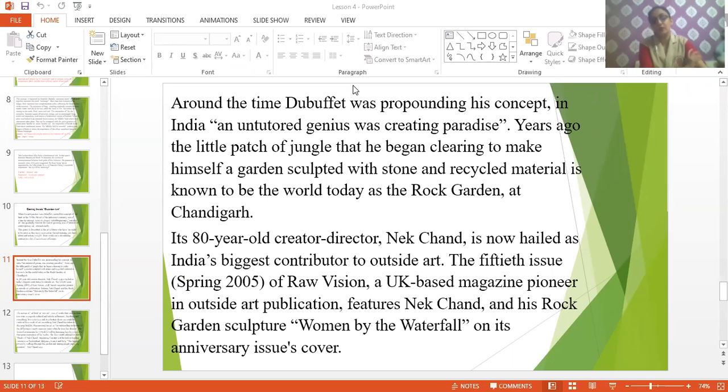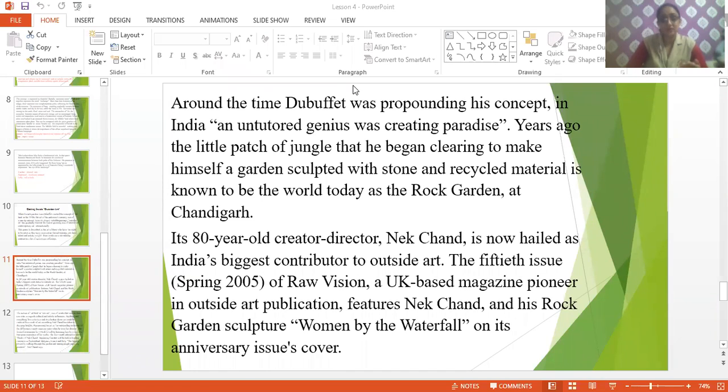This sculpture is the woman by the waterfall. This sculpture is made in the rock garden by Nek Chand. Nek Chand has made this woman by the waterfall sculpture in the rock garden. This picture of this sculpture was published on the anniversary page.